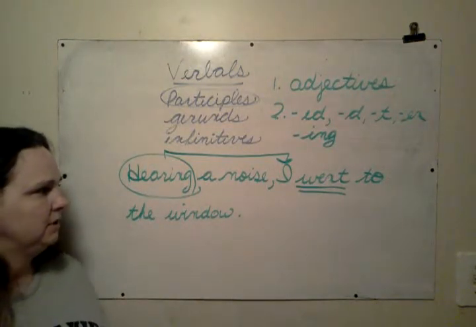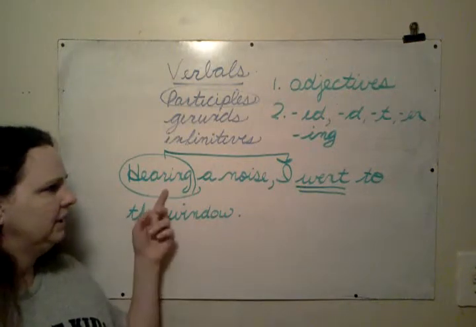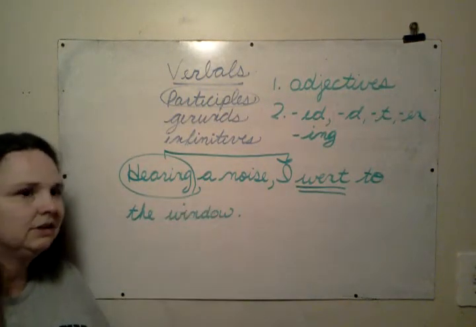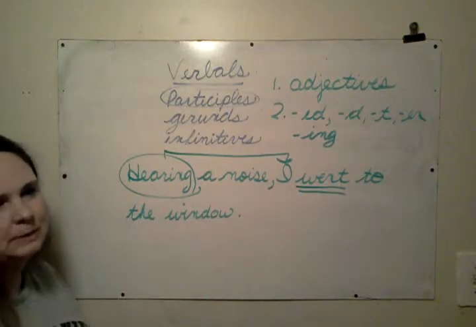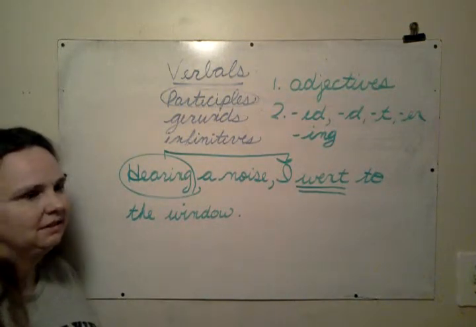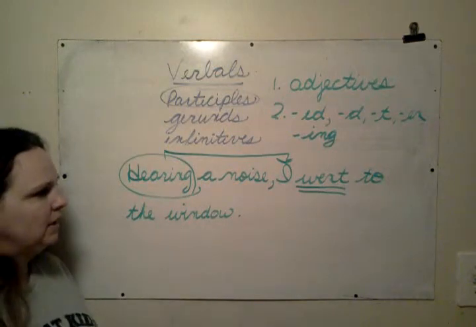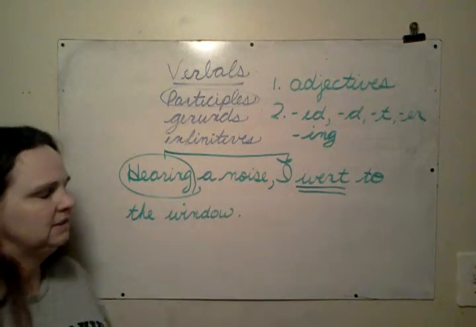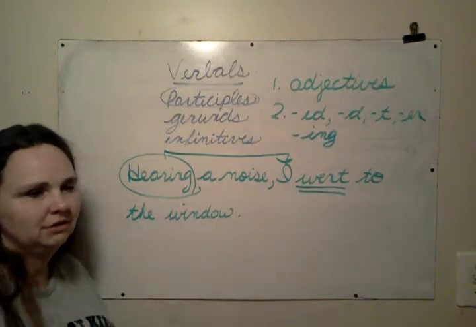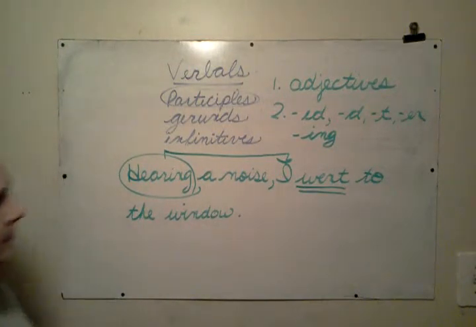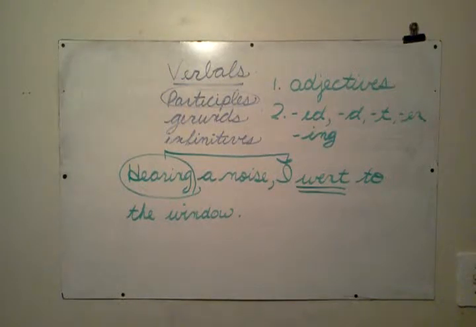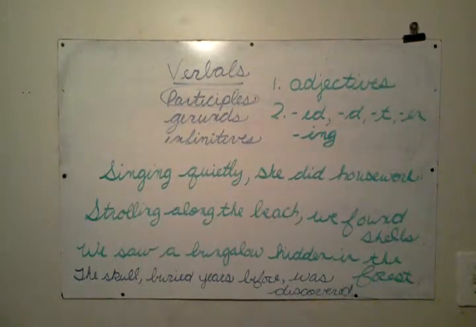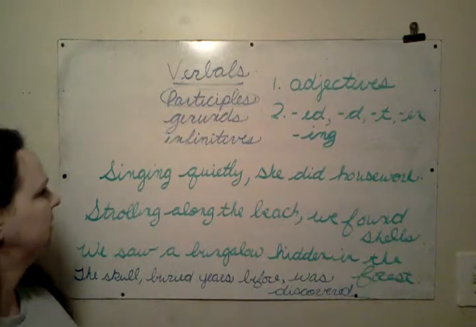And it's really answering the question, what kind of I? The hearing a noise I. Which one? Which I? The one that was hearing a noise. But that's kind of not that easy to pick off. So I'm going to write a couple sentences and show you how this modifies this and see if you can kind of get the pattern so you can recognize these sentences. Alright, in these sentences it works like this.